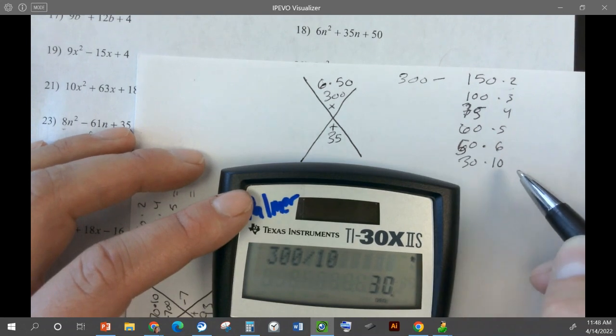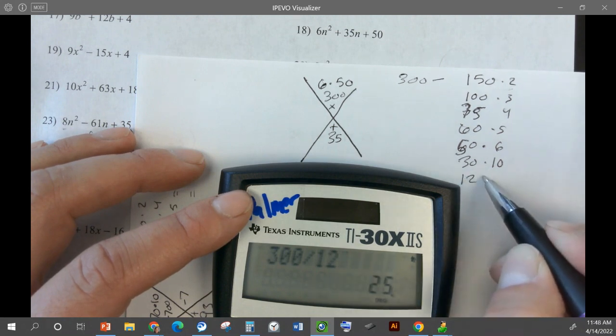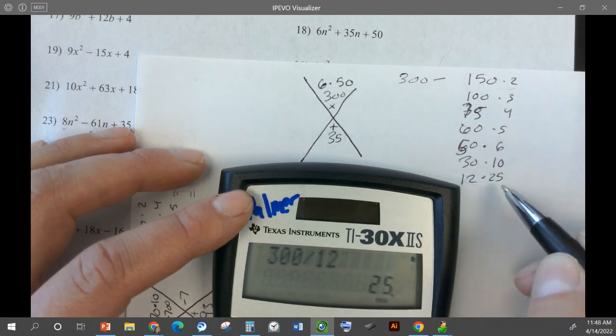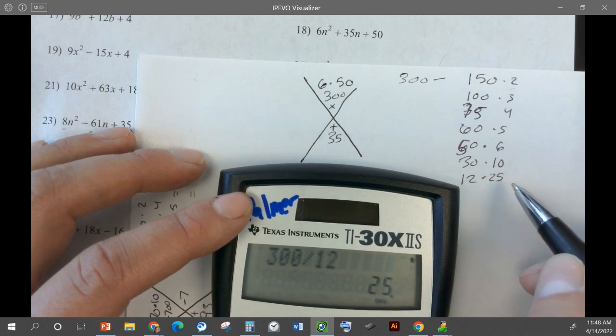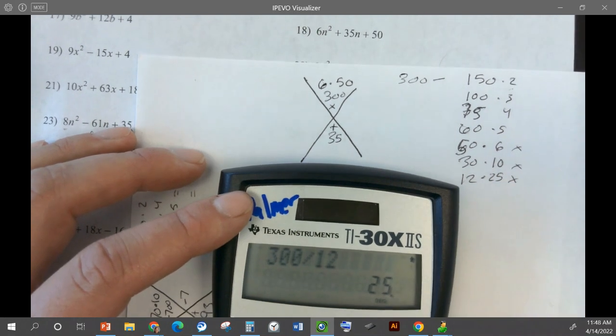Those aren't 35 apart yet. 11 is not going to work. Let's see if 12 works. 12 and 25. If we add them together, 12 plus 25, we're not quite there yet, right? So these are all not working. Okay, let's just keep going.